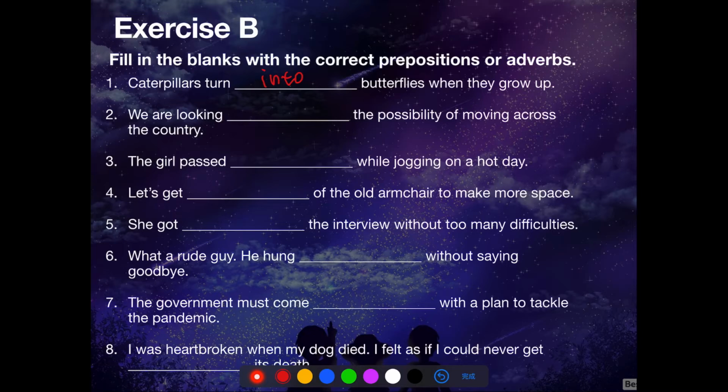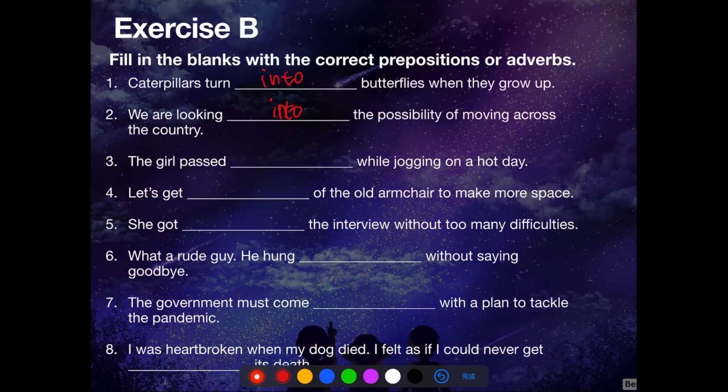Number 2, we are looking into the possibility of moving across the country. We are looking into the possibility. Look into means examine the facts about a problem or situation. So in this context, it means we are figuring out if it's possible to move across the country.